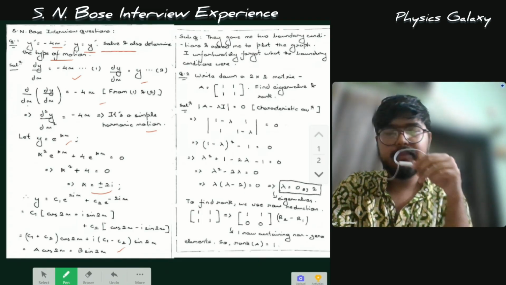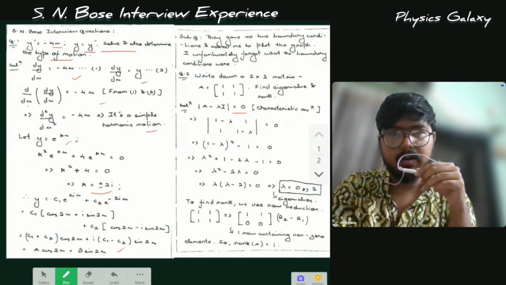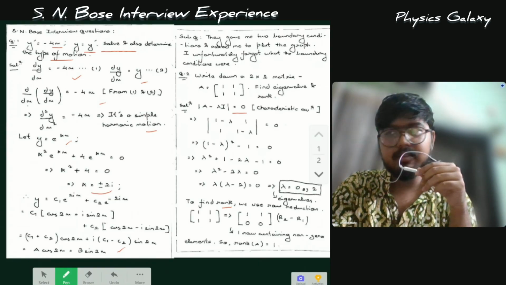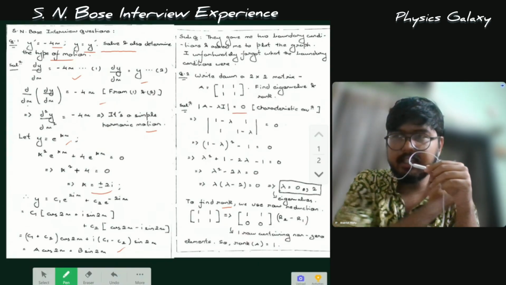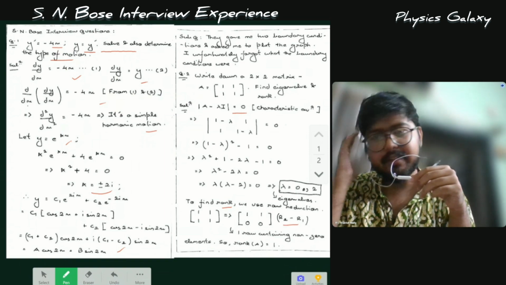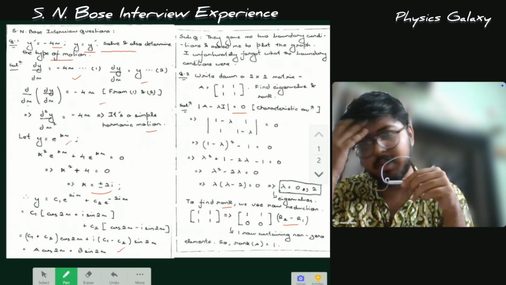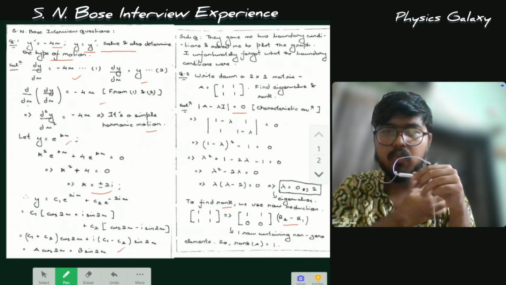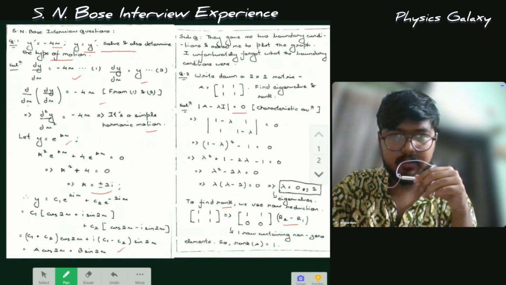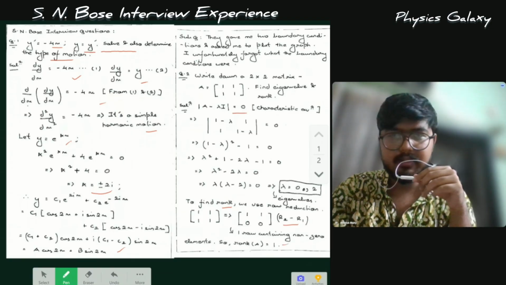I was also asked to find the rank. In order to find the rank, what we need to do is row reduction. Row reduction is a technique which is commonly used to find rank in a matrix. So we deduct row 1 from row 2, and we obtain the matrix 1 1 0 0, and we see that this matrix has only one row which has non-zero elements. So the rank of the matrix is 1. So this was my second question. Sir, can we move on to the next page?